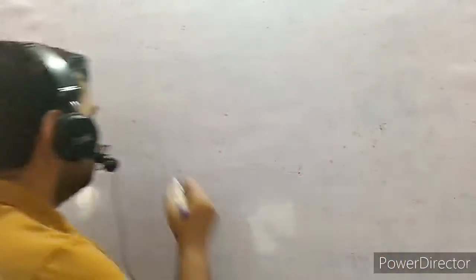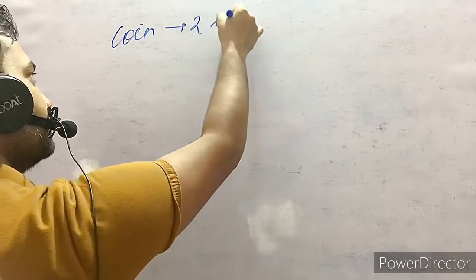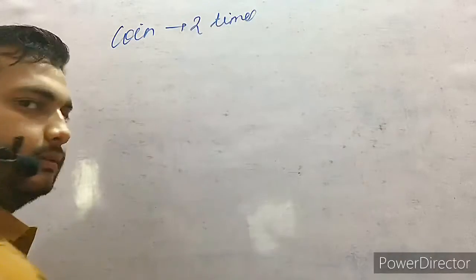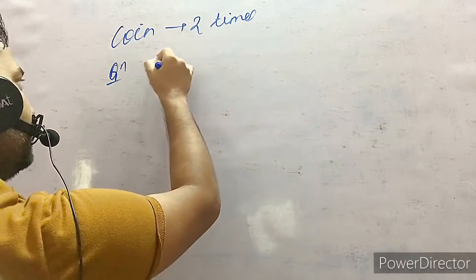The question is, a coin is tossed 2 times. What is the probability of getting the same faces? How many times has the coin been tossed? 2 times. The question is the probability of getting the same faces.